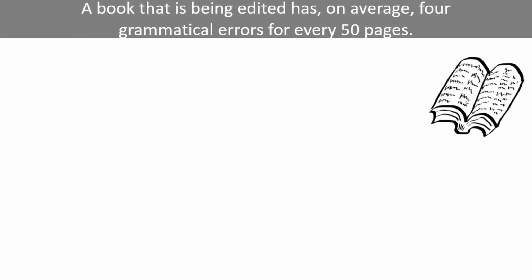Let's try one more example. Consider a book that is being edited. We might know that on average, the book has 4 grammatical errors for every 50 pages. This is the case where the mean number of observations does not occur over time, but over space or area, or more specifically here, over a specified number of pages.